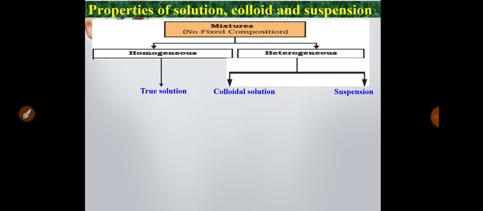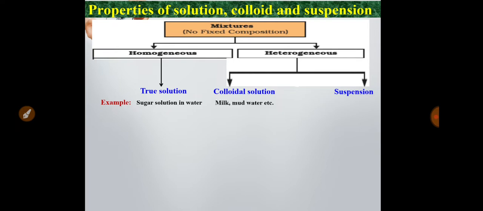What are the basic differences between these three types of solution? First, I will give the examples. The example of a true solution is sugar solution in water. If you put some sugar in water, it will be uniformly distributed and it will be dissolved. You cannot see the sugar particles in water separately. That's why it is a true solution.